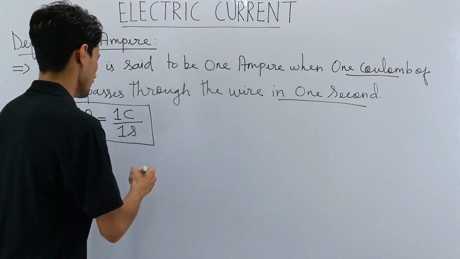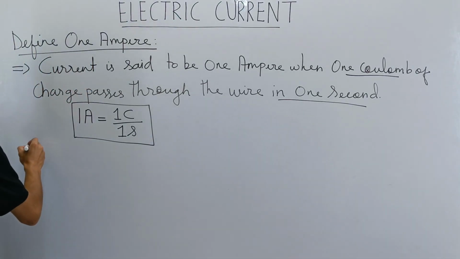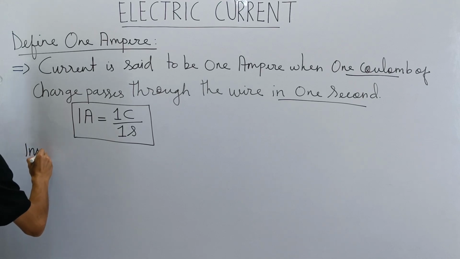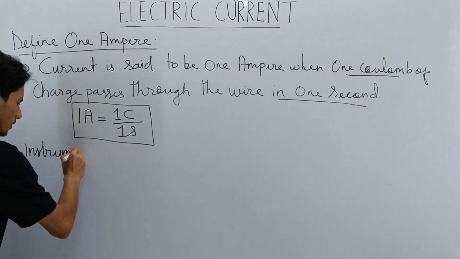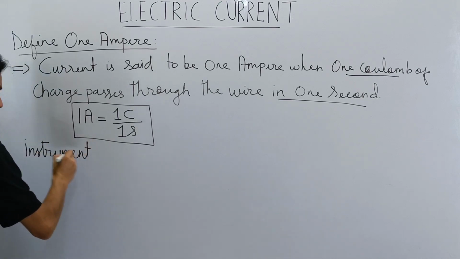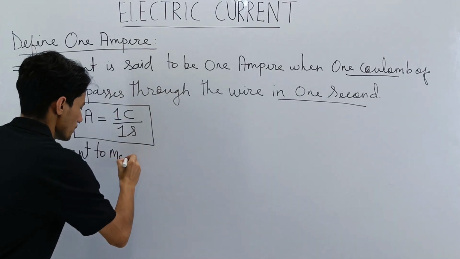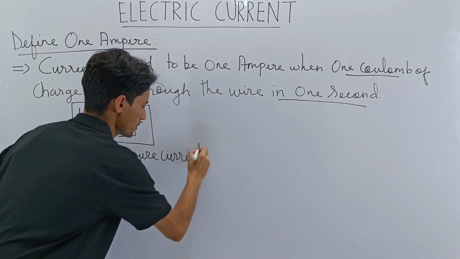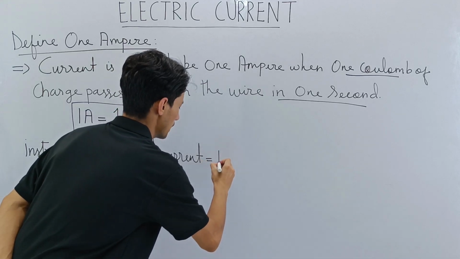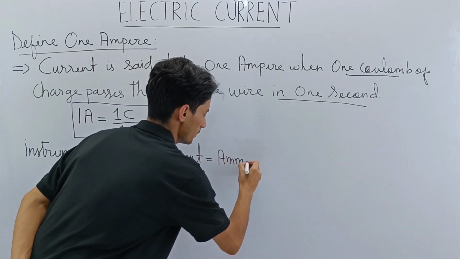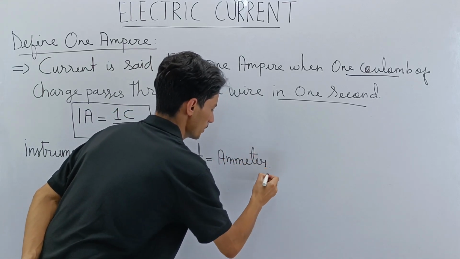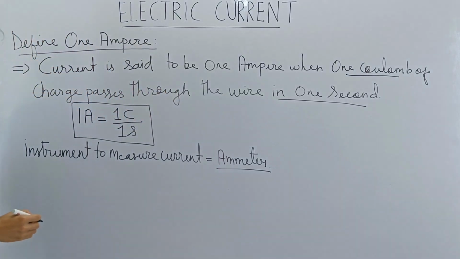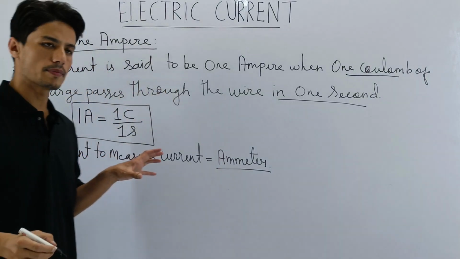Then next point, remember, the instrument to measure current is called an ammeter. Very important. Then there are certain things that you need to know about the ammeter.